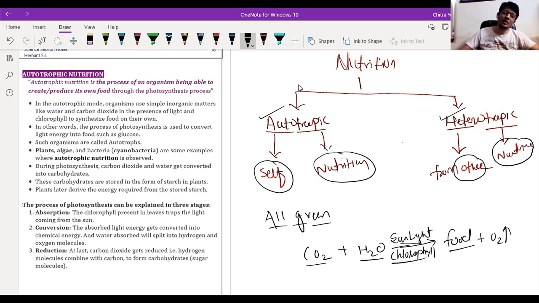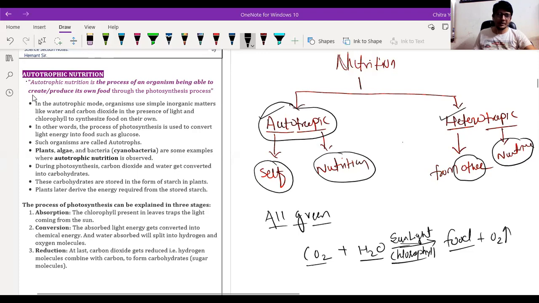Okay, so now we are going to start today about the autotrophic nutrition. So if you want to take a screenshot of this, you can take, then we'll move further. Done? Wait a minute. Done, sir. Okay, everybody.